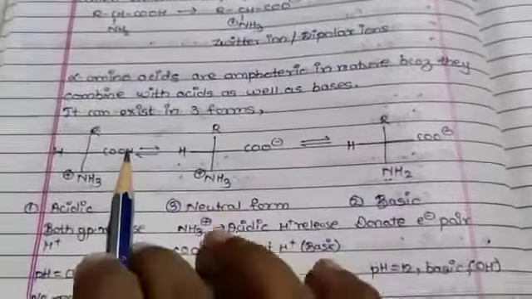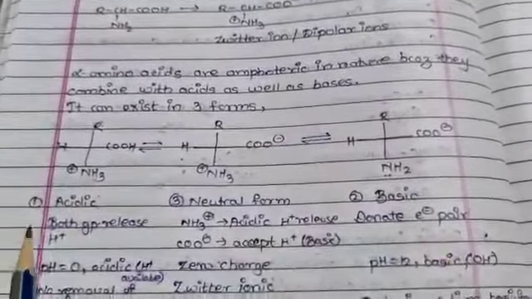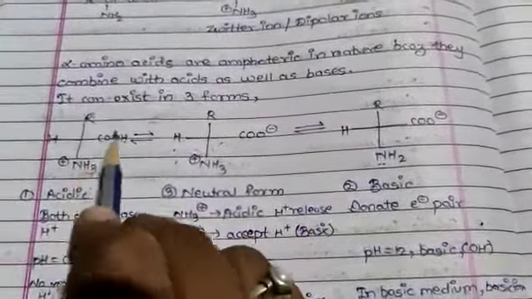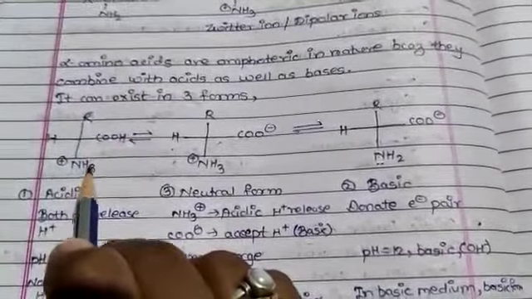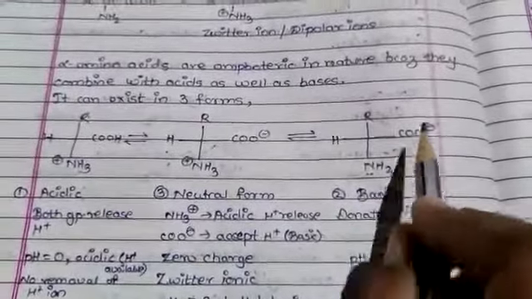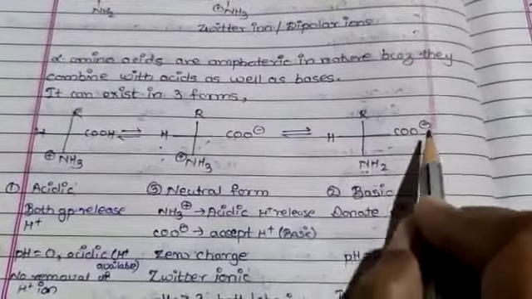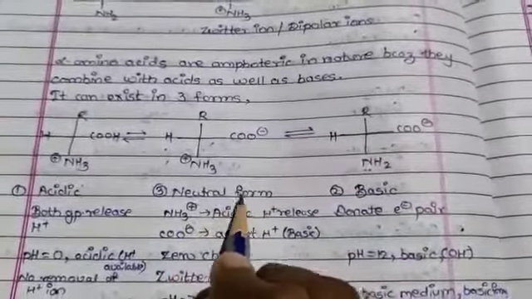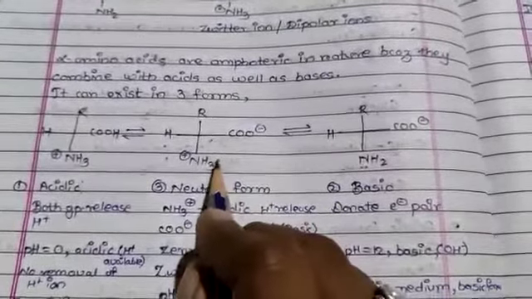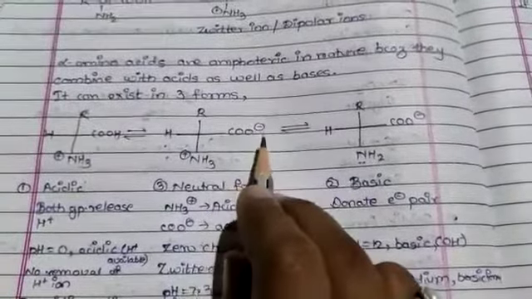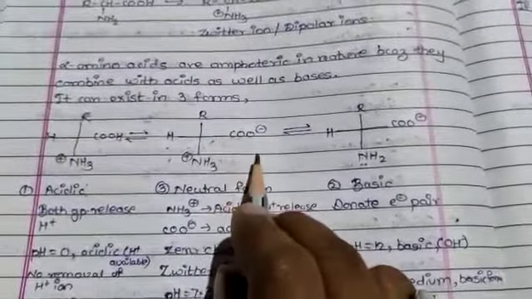It can exist in 3 forms. First one is acidic form, meaning both groups can release a hydrogen. And second form is basic form, meaning both groups can donate their electron pair. And third one is neutral form, meaning they have the ability to accept or release hydrogen.